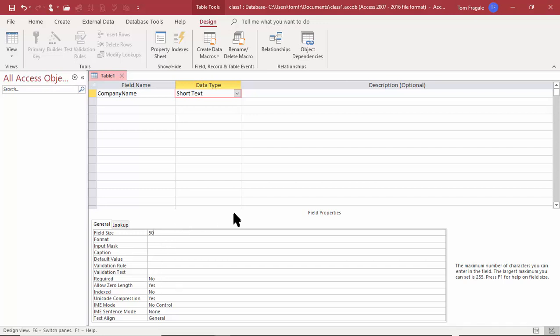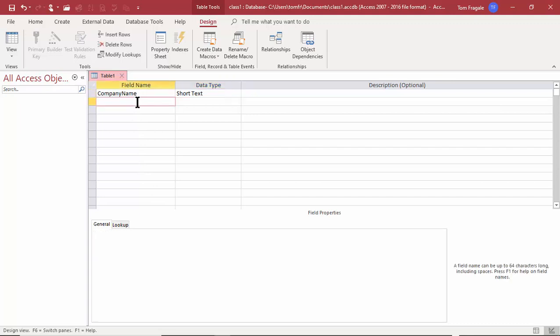We'll talk about some of the other properties later on. In fact, let's say they have to type in a company name. So I'm going to make that field required as well. So see down here, I'm going to change that no to the yes. I just double click there, or I can use the pull down, of course. So when it's required, that means Access is not going to allow you to leave that field blank. So sometimes you want to make your fields required.